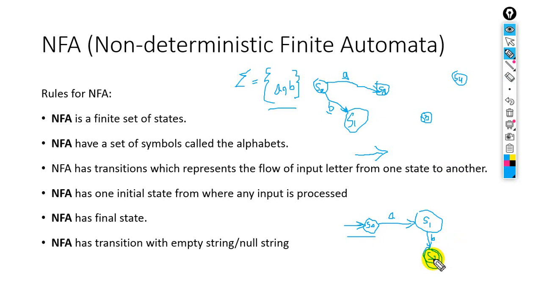So this is the final state. Here it starts from S0 toward S2, so S0 is the initial state and this is the final state. It must have an initial state and a final state.